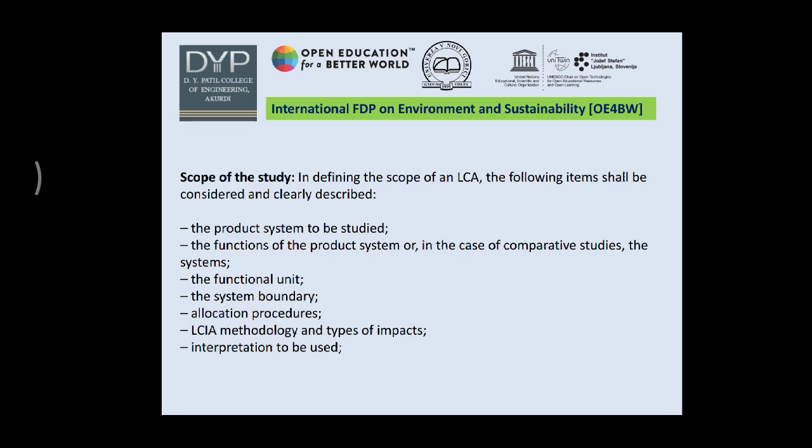Now, after the goals are defined, we have to state the scope of the study. In defining the scope of an LCA, the following items should be considered and clearly described: the product system to be studied, the function of the product system, and in the case of comparative studies, the systems, the functional unit, the system boundary. Now, the system boundary is a set of criteria specifying which unit processes are part of the product system. Allocation procedures. Allocation procedures are the input and output allocated to different products.